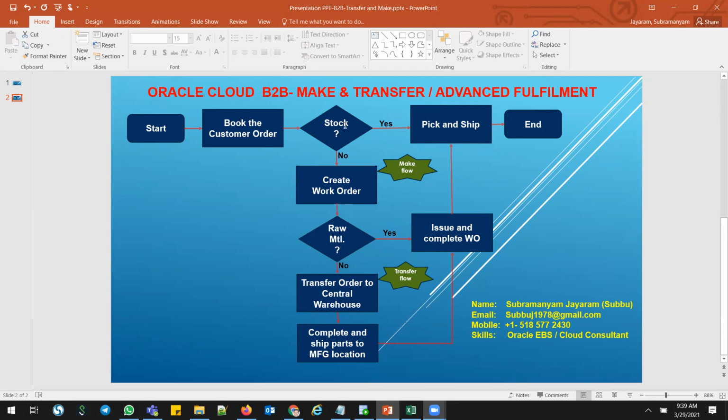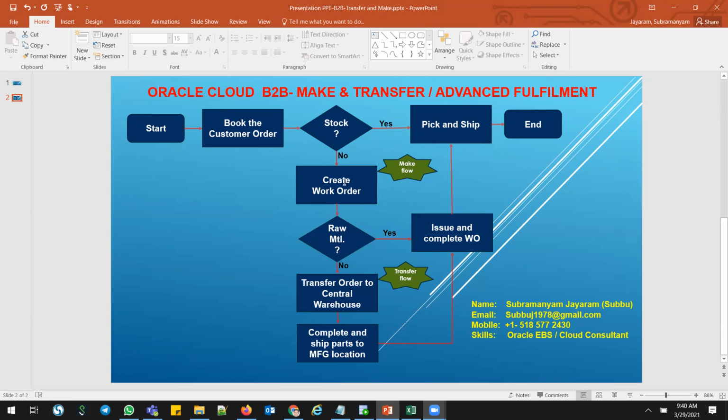It's a standard, direct flow. There's no issue on that. If there is no stock, then because it's a make item, a finished good that we manufacture in our own plant, the system should automatically create the work order. This is the make flow, and for that work order we are using raw materials and resources.